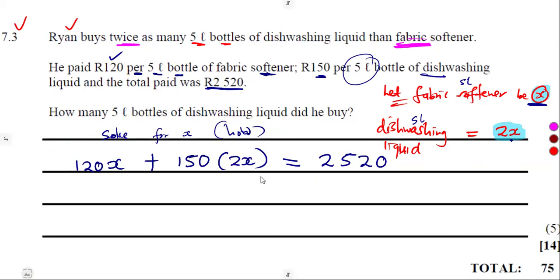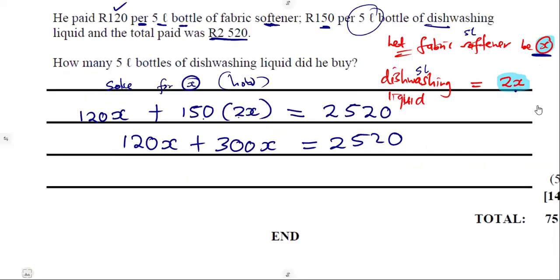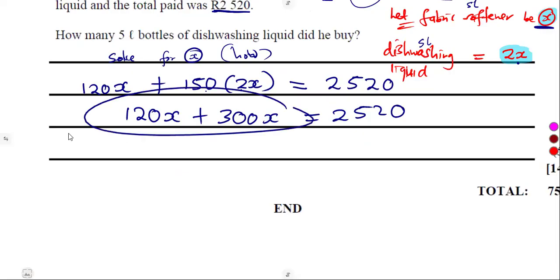Meaning to say we have formed an equation that we need to solve for X. So that was going to be 120X, and 150 times 2, which is 300. So 300X is equal to 2,520. As we can see, that's a condition of like terms.